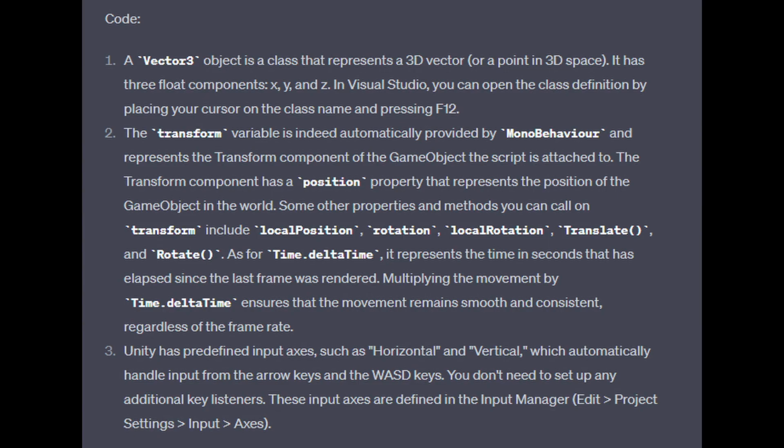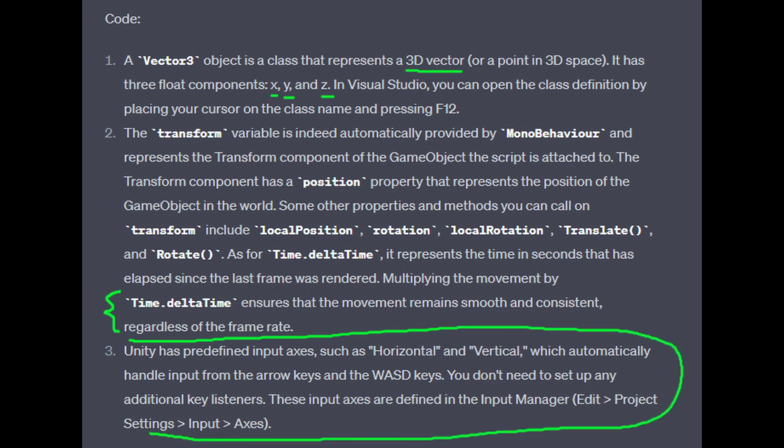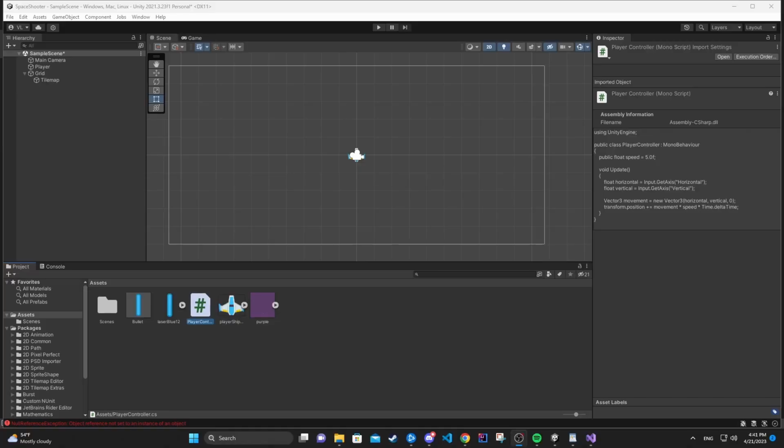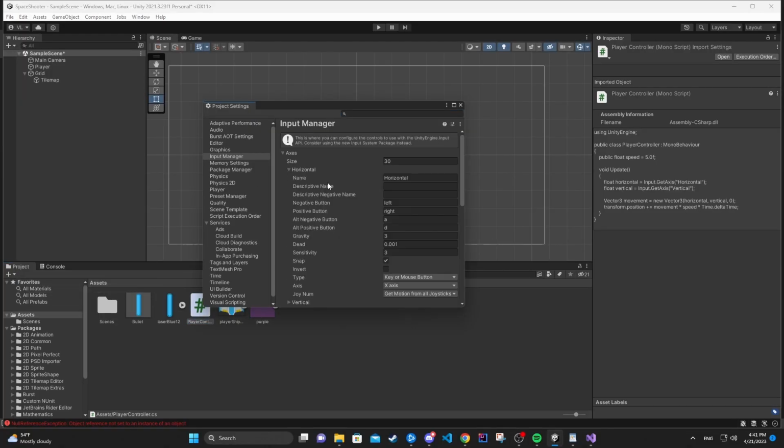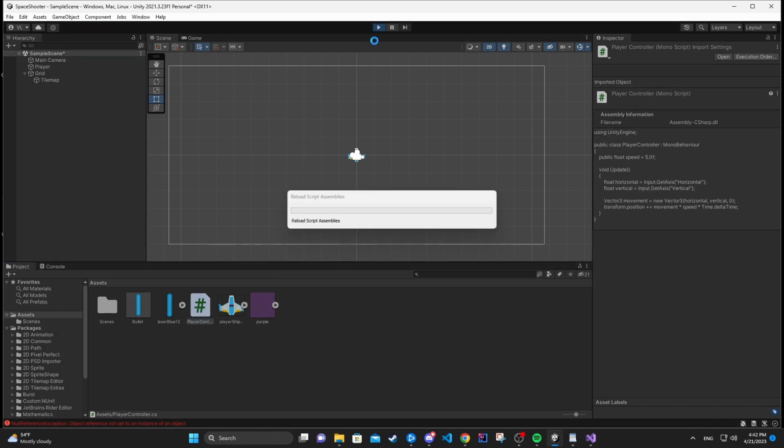Apparently, the Vector3 class represents a 3D vector with x, y, and z components. The delta time represents time in seconds elapsed since the last frame and ensures smooth movement, which makes sense. It also seemed that Unity could handle the default key inputs for horizontal and vertical movement on its own, and I was pointed to the project settings where I could get this verified. That's cool. I tested running the game and my spaceship could fly.